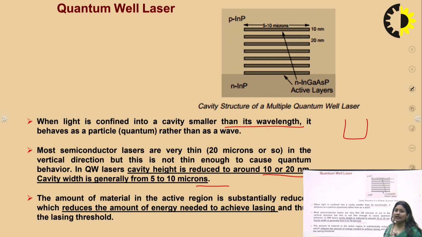Now next which we have discussed is the quantum well laser. When light is confined into a cavity which is smaller than its wavelength, it behaves as a particle, that is quantum, rather than as a wave. So this name quantum well lasers arises. It's a well type of structure. The confinement of the atoms in the well is much higher as compared to normal lasers. If the confinement of the atoms in the well is much higher, then the radiation emitted through the well is also higher. So the intensity of light in this quantum well laser is much higher as compared to Fabry-Perot lasers or Bragg reflector lasers, etc. So this type of laser is also a special kind of laser.